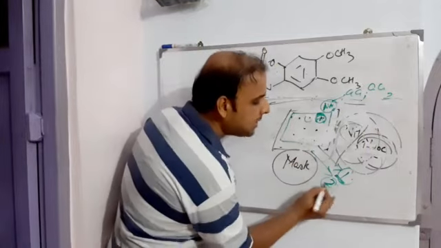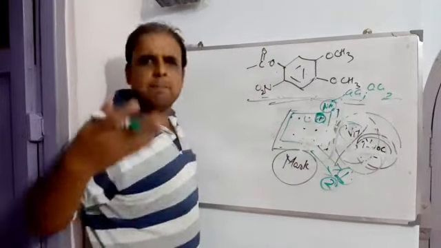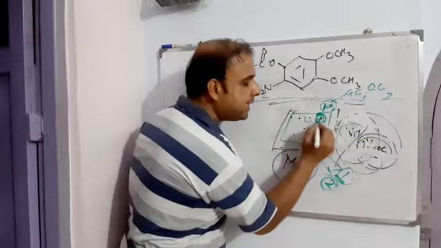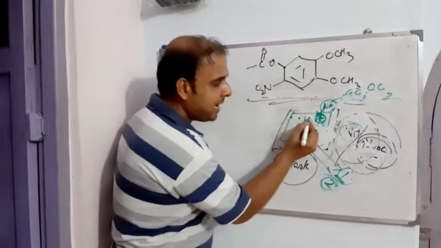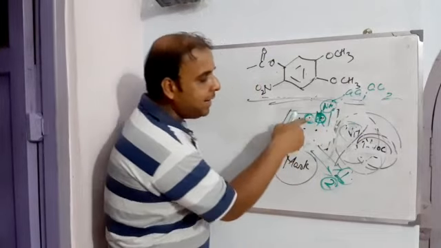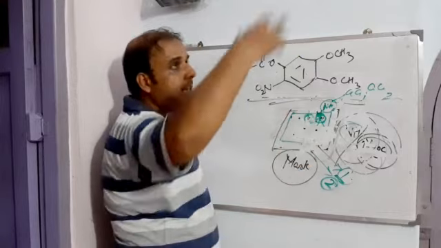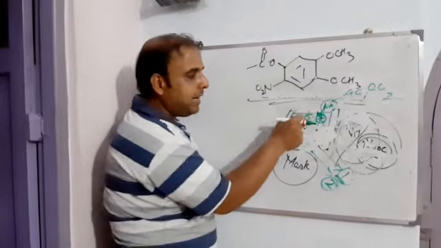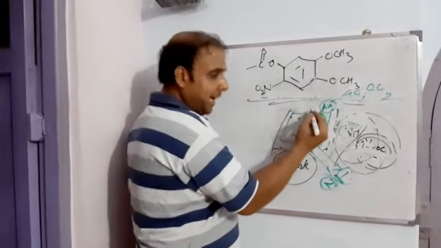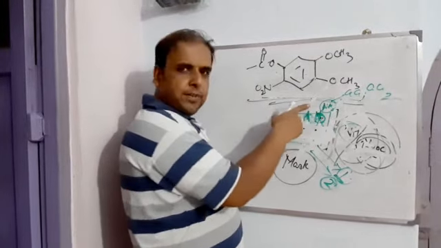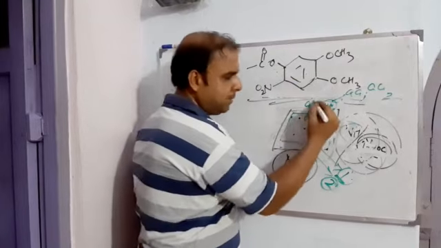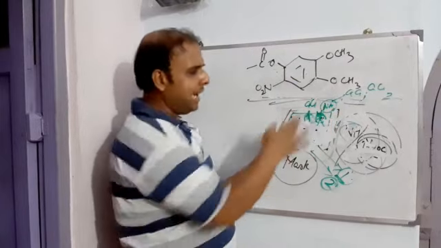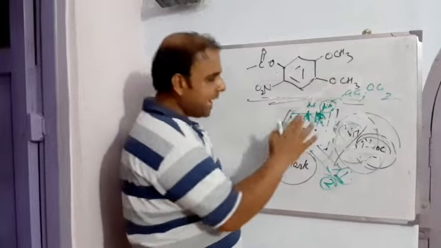Now I am bringing the second mask, in which this is the region which is closed, whereas the immediate neighbor will get open. This is the area which gets open. So now what will happen? Again, bringing it in contact with light, the NVOC will get deprotected. The moment NVOC gets deprotected, it is vulnerable to the reaction. So accordingly, as per my design, I'll bring the different amino acids and grow the peptide.